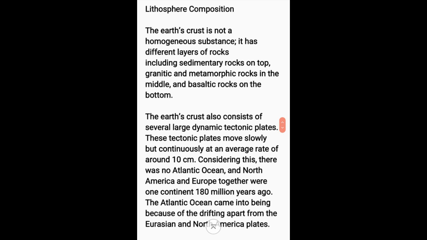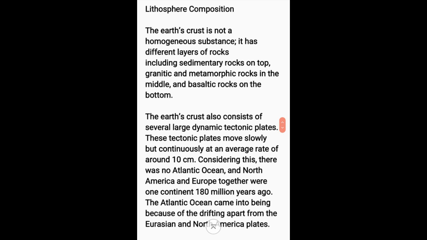Considering this, there was no Atlantic Ocean and North America and Europe together were one continent 180 million years ago. So as per this understanding, what we can consider is that there was no Atlantic Ocean and North America and Europe together were one continent 180 million years ago.